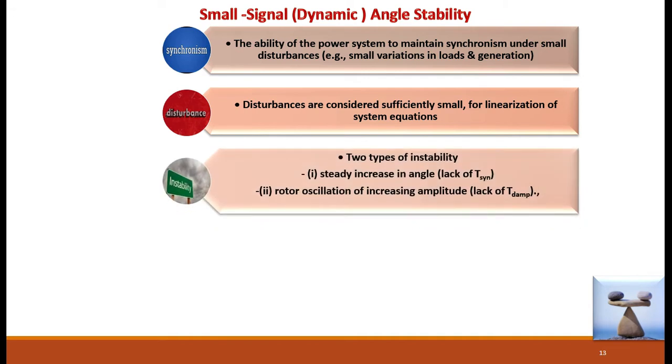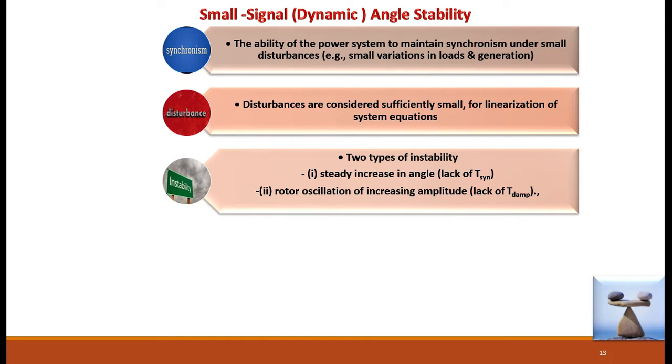There are two types of instability in that case. One is a steady increase in the angle, that is, the angle delta goes on increasing. It is because of lack of synchronous torque. What do we mean by that? There is a limit for the system to deliver power. If the load goes on increasing gradually beyond its limit, it is a lack of synchronous torque, and in that case the system goes to an unstable condition.